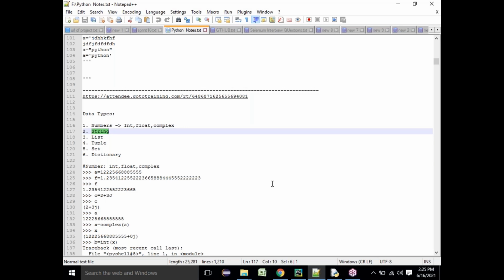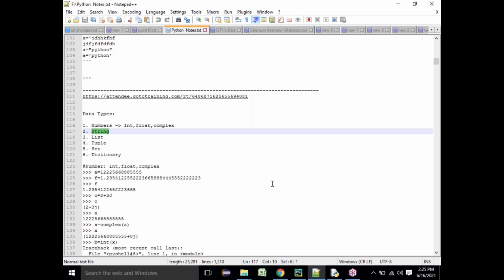So two things you need to understand: what is a data type, and for each data type, what are the different methods. This should be known by everyone. So you should know about each and every one. We have completed the number data type, because there is nothing much to say on it, as you already know about integers, floats, and complex numbers.